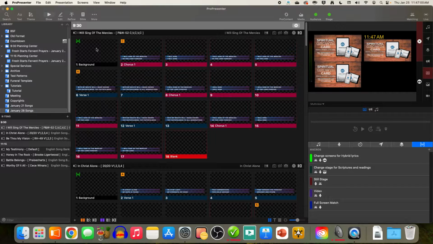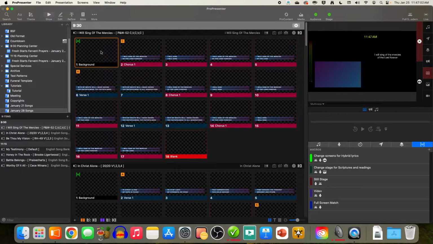And just to show you what that does, I click this, and you see this is black, this is the stage display, and this shows a color gradient. And then when I go to the song, you can see there's the lower thirds and there's the full screen version. Same lyrics, but with a slightly different format. This is a little bit bigger font, and it's centered, and it's obviously centered both vertically and horizontally, and has a background behind it. So that song is done.